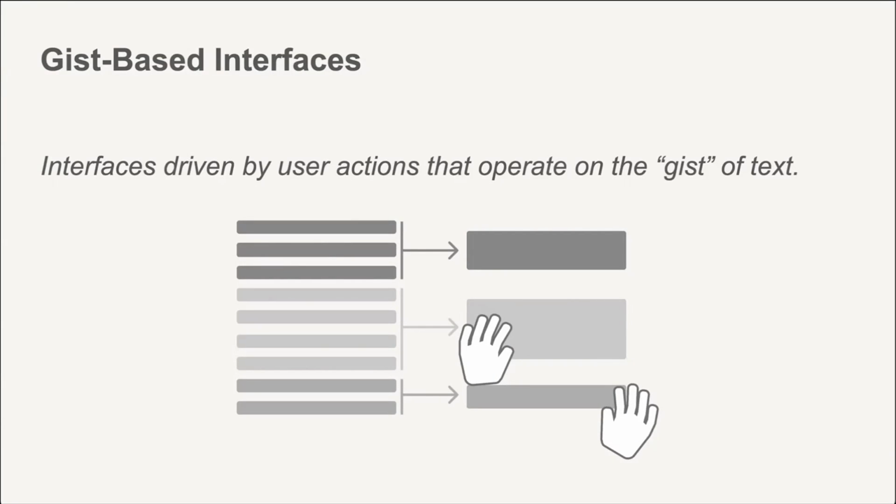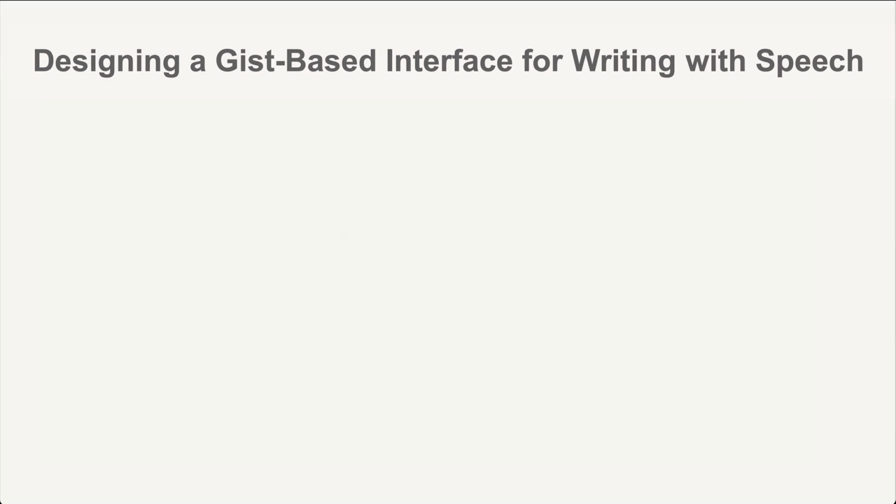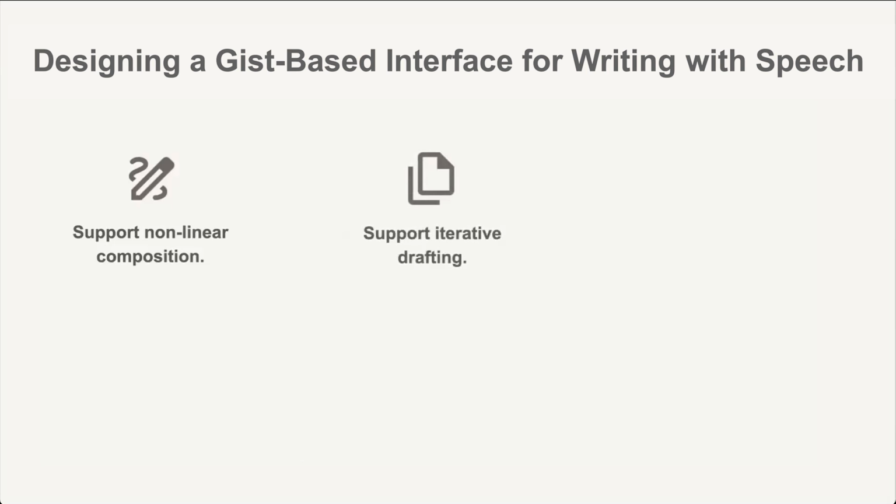We set out to design a system that uses dictation and gist-based interfaces that operate at a semantic level. Such a system would need to support 1. Nonlinear composition, to enable users to speak or ramble as they wish without the pressure of coming up with something as organized as written text. 2. This also means support for iterative drafting that lets users take advantage of fast speech production. 3. The interface should help reduce the effort of reviewing and editing spoken text while maintaining users' control over the meaning of their composition.